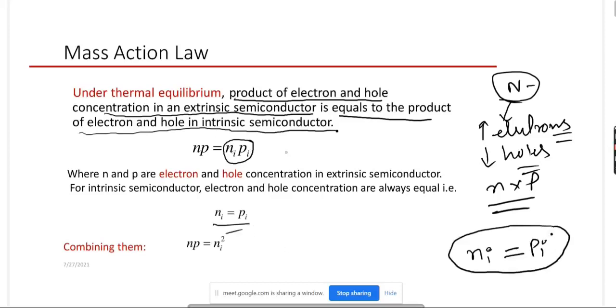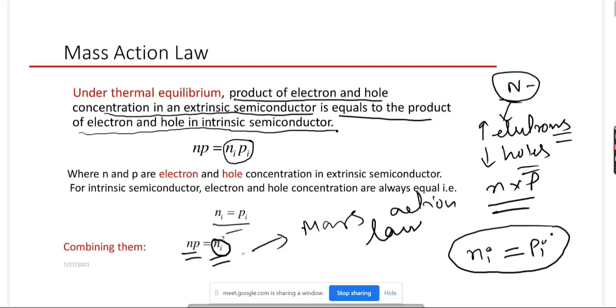So np equals ni into pi, or just np equals ni square. Okay, so this is called mass action law, np equals ni square, where ni is the number of electrons or number of holes present in the intrinsic semiconductor.